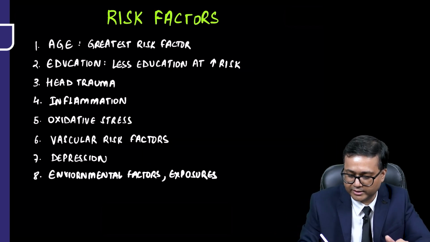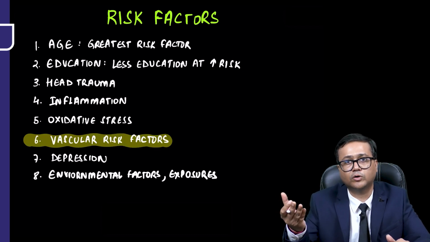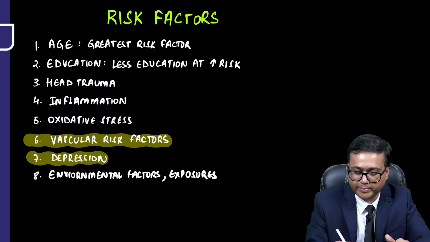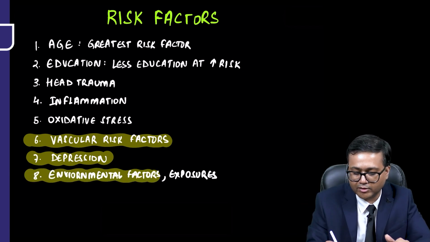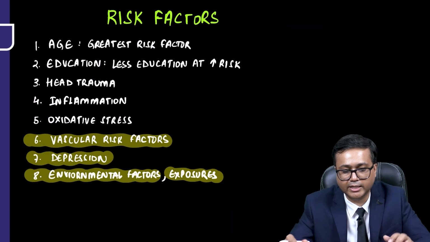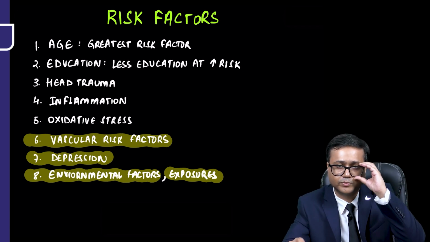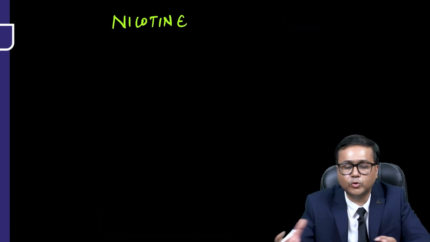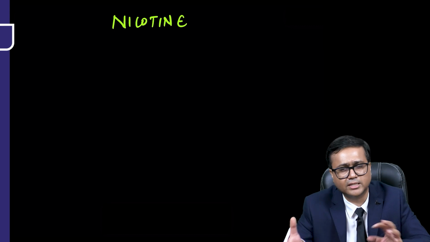Then other risk factors include, as we have discussed, vascular risk factors, which not only increase the risk of vascular dementia, but also Alzheimer's disease. Even depression, we have talked about, can increase the risk of Alzheimer's dementia. Environmental factors, certain exposures such as alcohol and nicotine have been suggested to increase the risk of Alzheimer's disease. Let's talk about nicotine. There is certain contradiction in the literature, and some say it increases the risk, some say it decreases the risk.